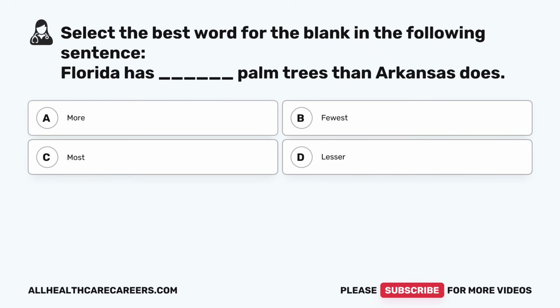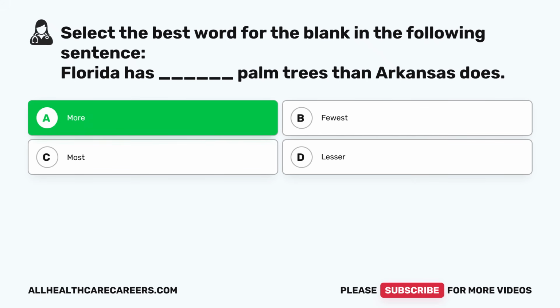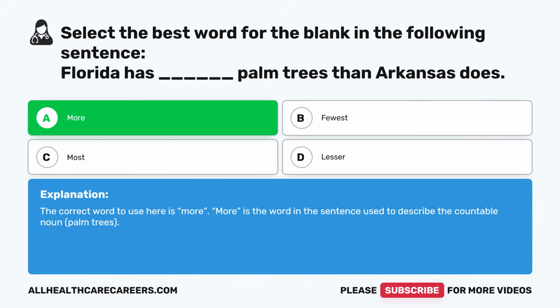Select the best word for the blank in the following sentence. Florida has blank palm trees than Arkansas does. A, more. B, fewest. C, most. D, lesser. The correct answer is A, more. The correct word to use here is more. More is the word in the sentence used to describe the countable noun palm trees.